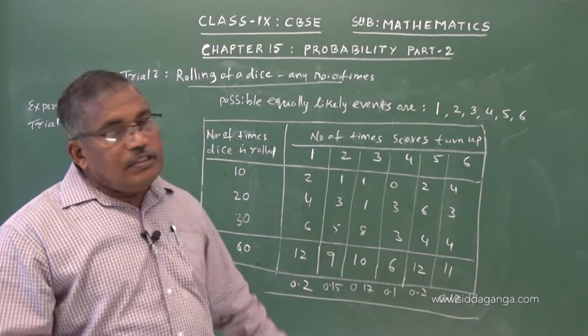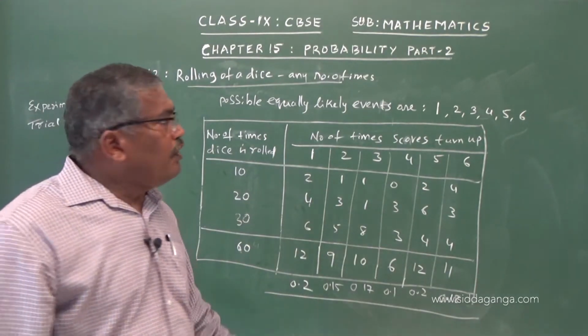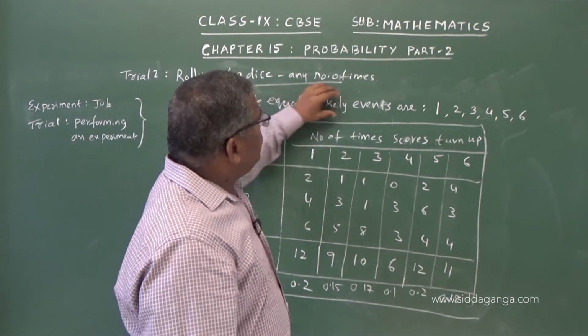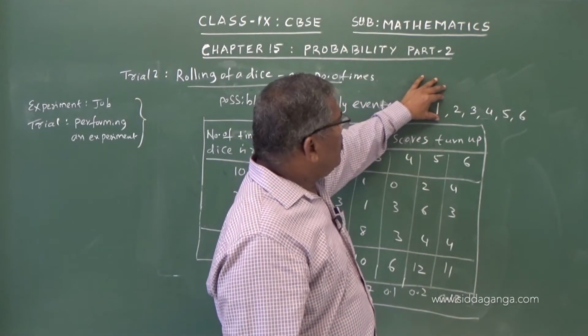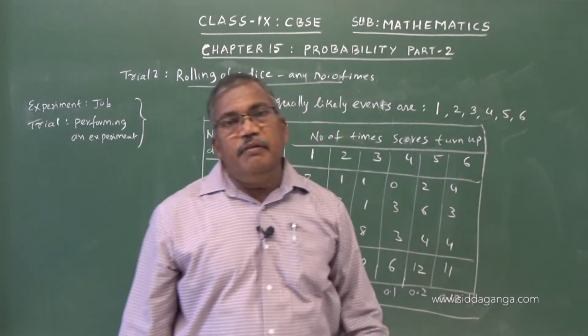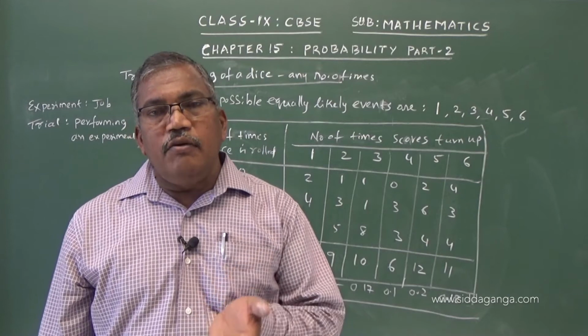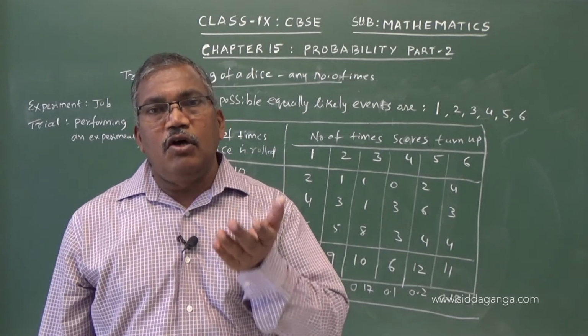So the important thing you should know is that all these occurrences or events 1, 2, 3, 4, 5, 6, the elementary events in rolling a dice, are having equal chance of coming on top.